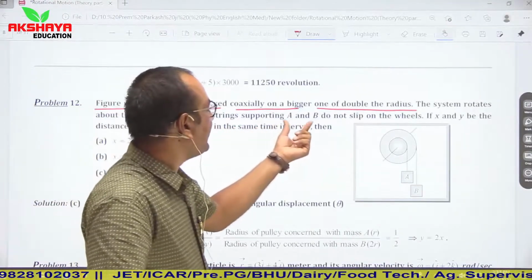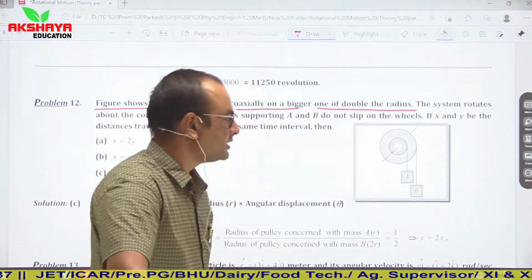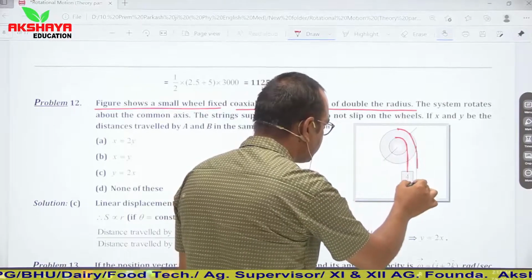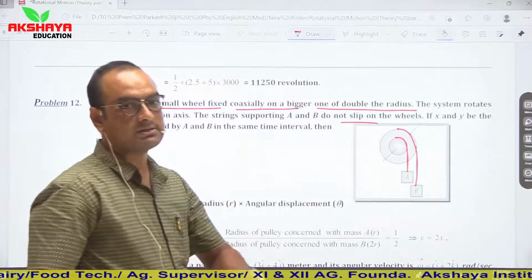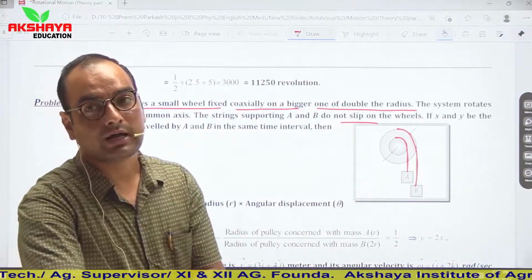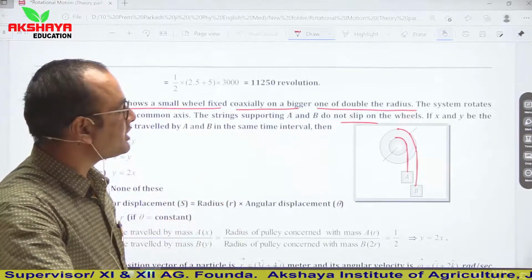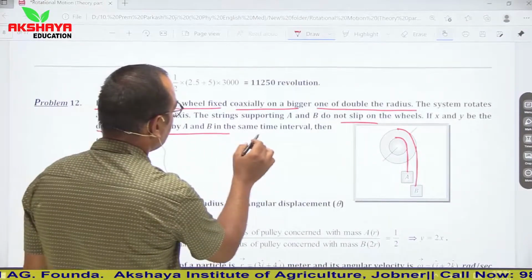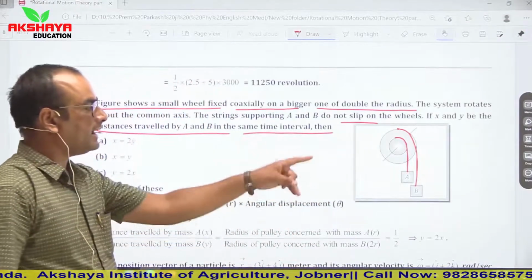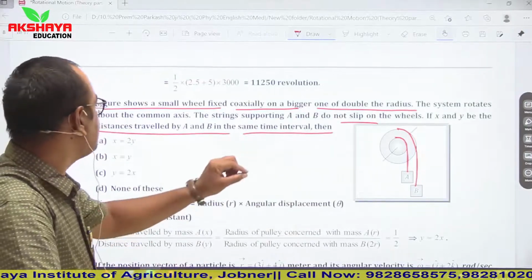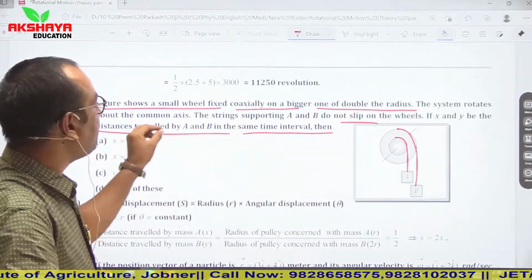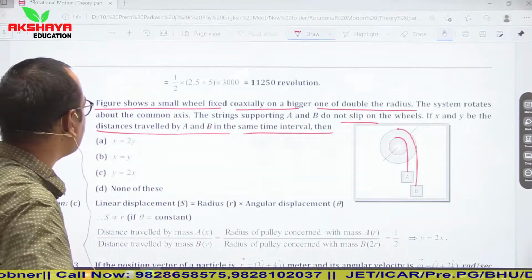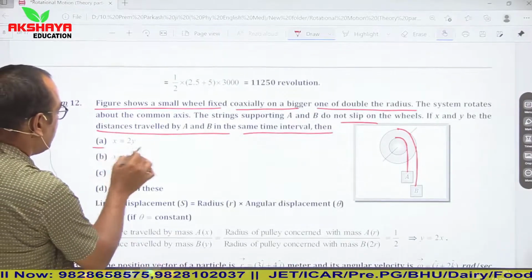The strings supporting A and B do not slip on the wheels. So these strings supporting A and B do not slip on the wheels. Means there is no slippery motion, means no translational motion, there is pure rotational motion. If x and y be the distances traveled by A and B in the same time interval. So A and B are traveling similar distances. If x and y be the distances traveled by A and B in the same time, then we have to give relation in x and y.